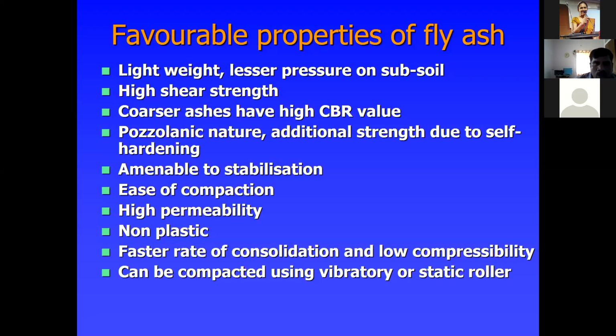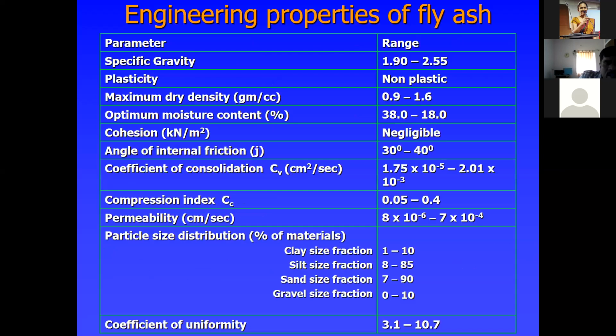static roller. Some of the engineering properties of fly ash mentioned here are very important, and you should know them exactly. The maximum density is around 0.9 to 1.6. Its cohesion is negligible. The angle of internal friction is around 30 to 40 degrees, and the coefficient of consolidation, Cc, is around 0.05 to 0.4.